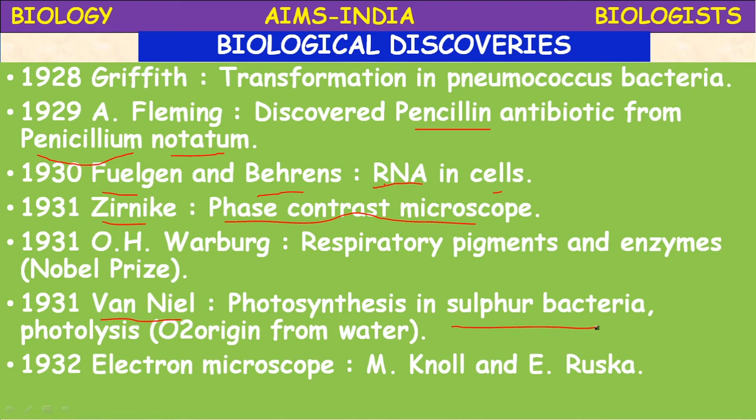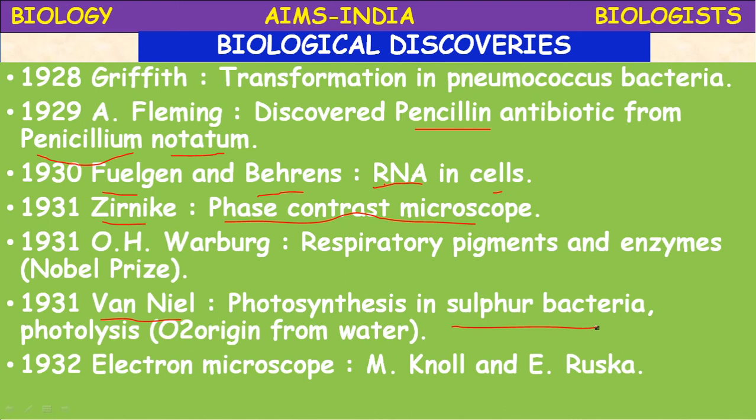Photolysis of water was introduced by Robert Hill in the light reaction of photosynthesis, but he didn't mention from which this oxygen is produced. Oxygen is produced from the water molecule. It was clearly explained by Van Niel.